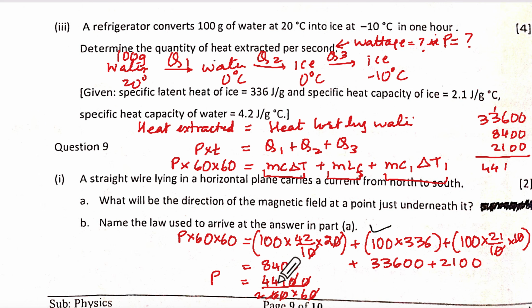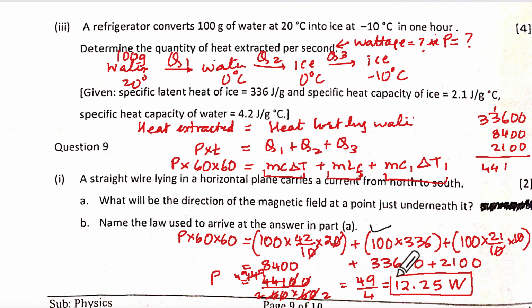So 3 goes twice, 3 ones, 3 fours, 147, and 3 twos, and here 3 fours, and yeah, 49. So it is 49 upon 4. 12.25 watts. 12.25 watt.